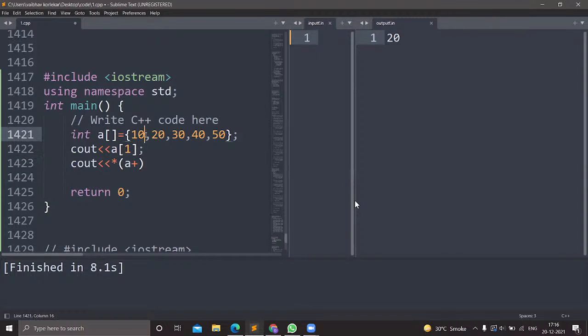So a + 1. a is storing the address of this location, so a + 1 will store the address of the next location, and the pointer means we want the value at this location. So a + 1 is the address of the 20 element, and *(a + 1) is the value at this index. Okay. So you will get 20 again in the output.